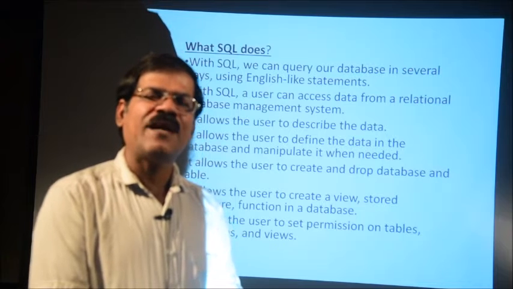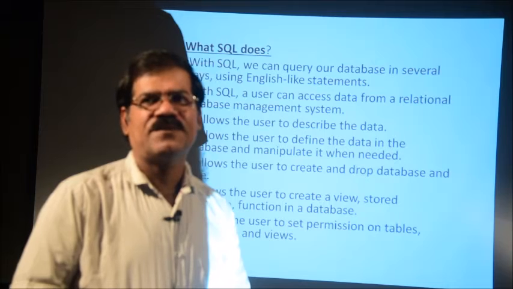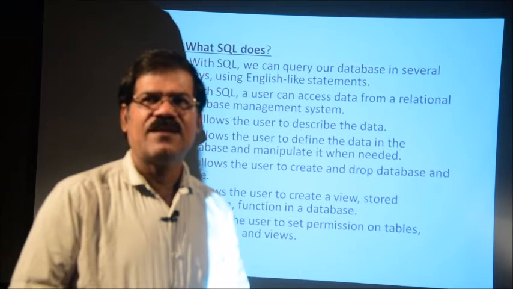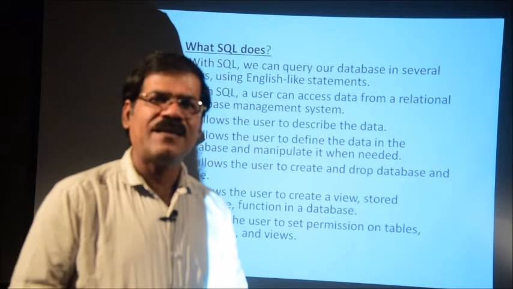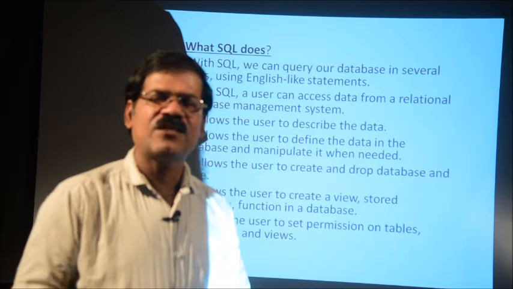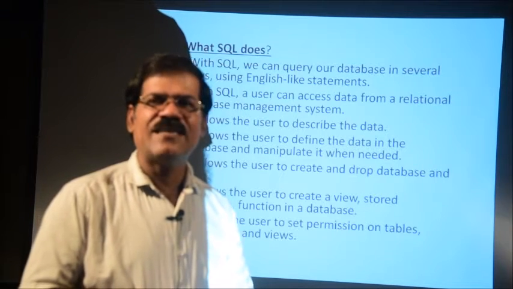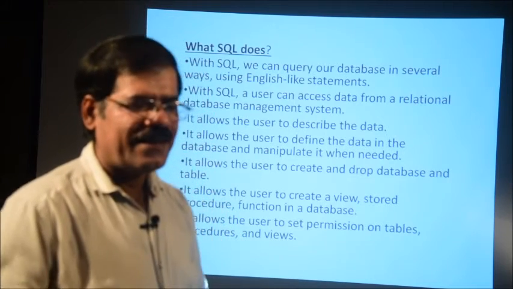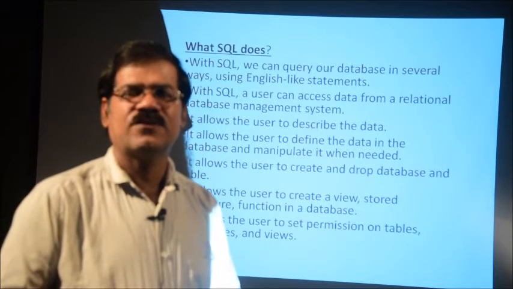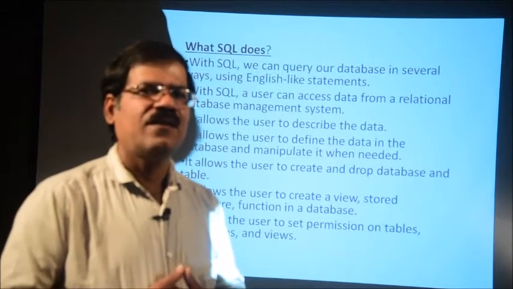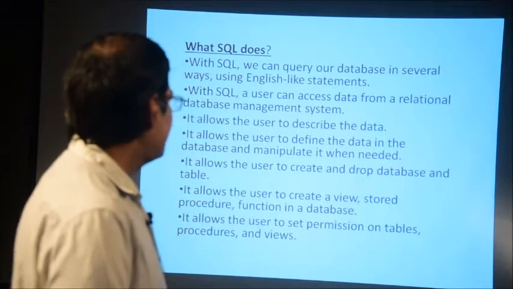Drop means permanently removed; the total structure of the table is deleted from the memory. Suppose you have created a table or a database. If you use the drop command, it permanently removes the data as well as the structure from the memory. If you use the delete command, it only deletes the records, the data, not the structure of the database or the tables. The structure is still in the memory. This is the only difference between drop and delete.